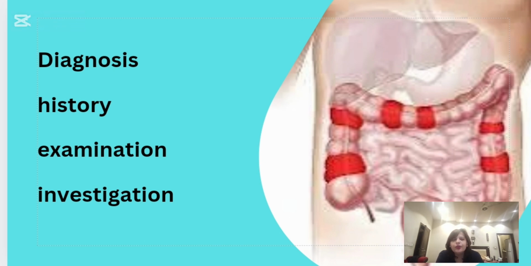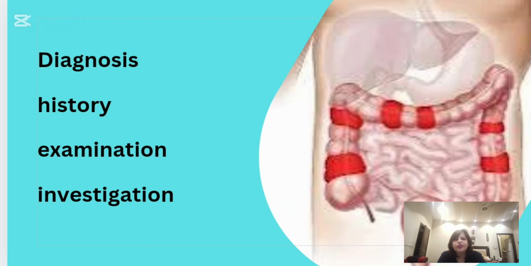So as far as the diagnosis of large gut diarrhea is concerned, as I've already told you, history of different diseases and signs are also very important. Pallor can be present in case of CA colon, and wasting in CA colon as well as in amoebic colitis, although it will be unlikely in pseudomembranous colitis. Then abdominal tenderness can be present in various areas of the abdomen, like in the lower abdomen, in the right iliac fossa, or in the left iliac fossa, depending upon which part of the colon is involved. And there might be wasting or lymphadenopathy.